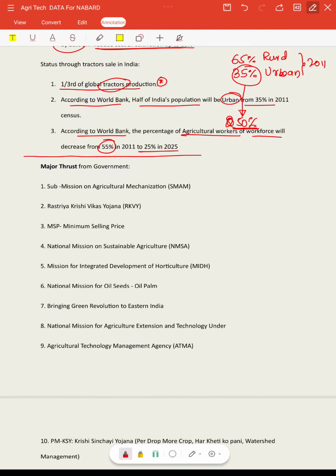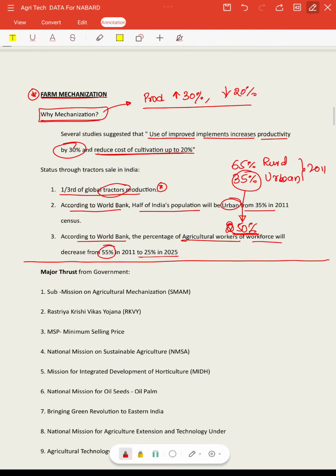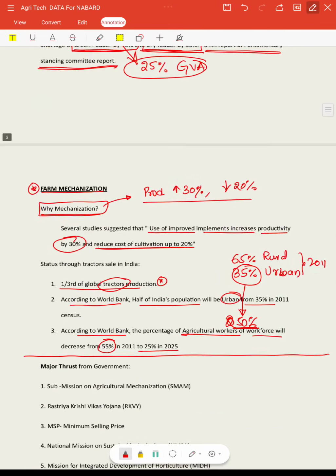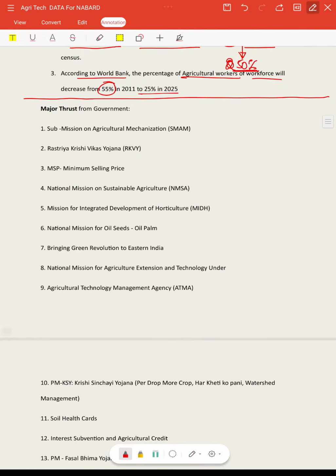So these are all the 4 important inputs that are crucial in doing agriculture, and we have seen the problems with respect to these inputs of the agriculture, and now we'll see different steps taken by the government to tackle these problems as a whole. First, we have the Sub-Mission on Agriculture Mechanization, which I have just told, to increase the percentage of farm mechanization.